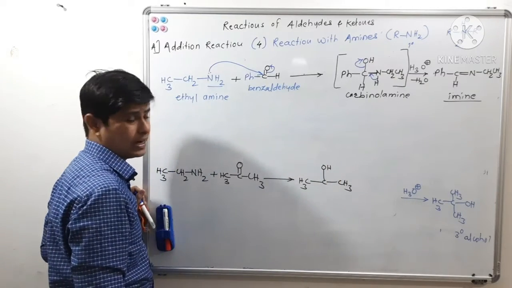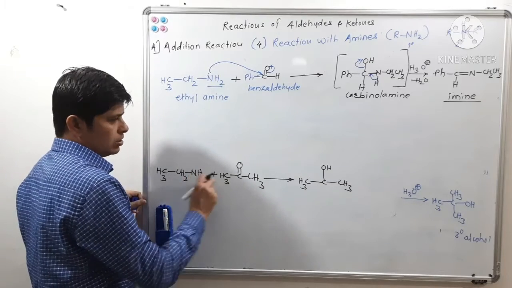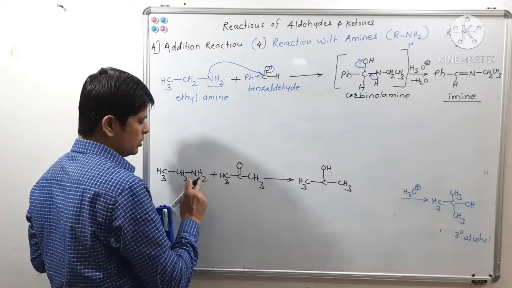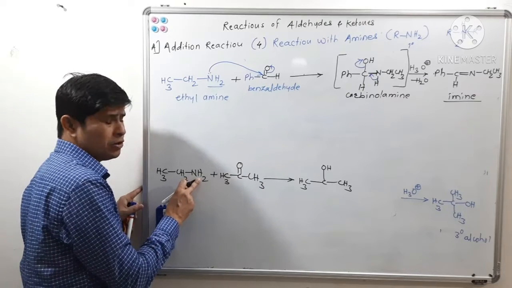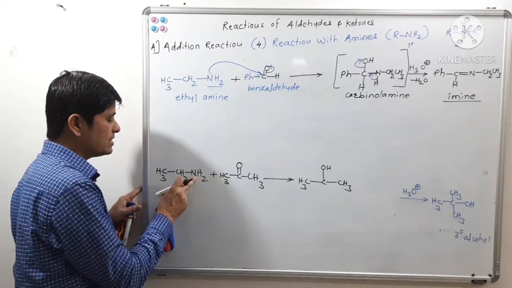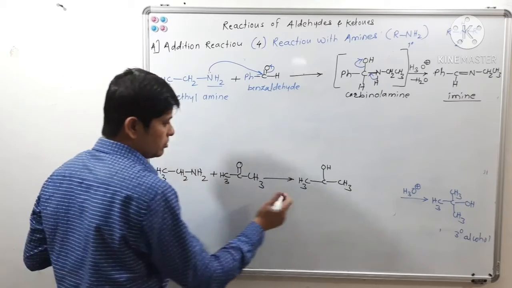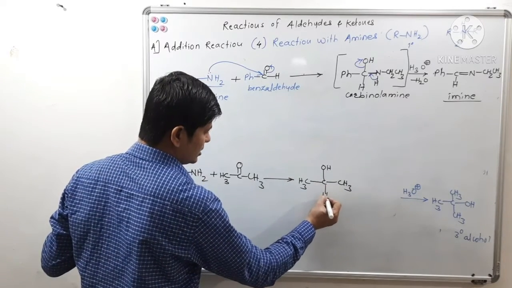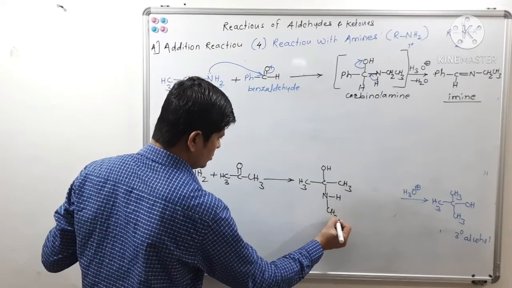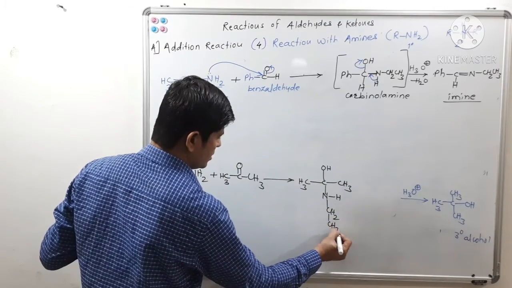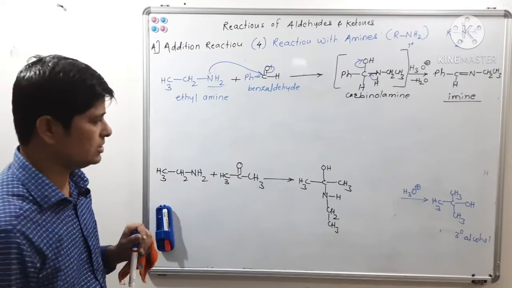So you have taken one hydrogen from the amino group of ethylamine. Now what is remaining? CH3, CH2, NH. So NH is nucleophilic, so you have to write NH, CH2, CH3. This is the carbinol amine of acetone.